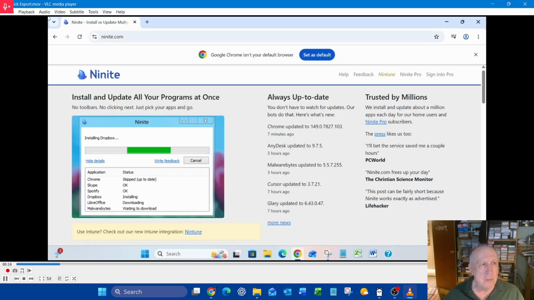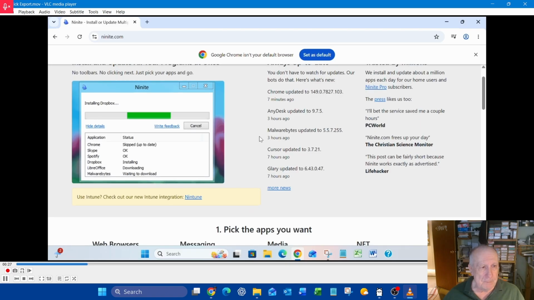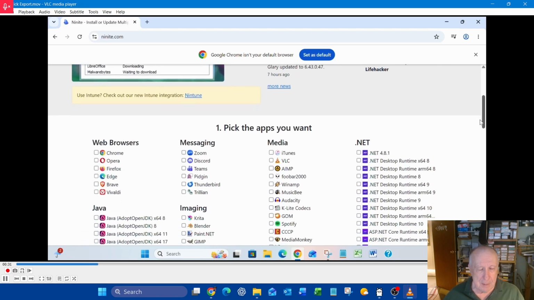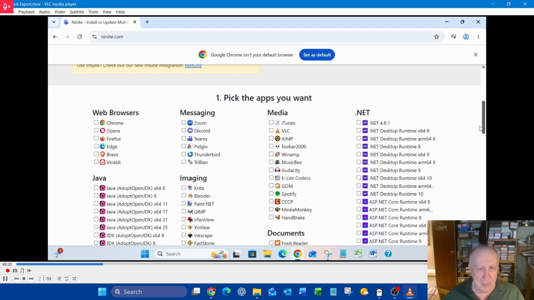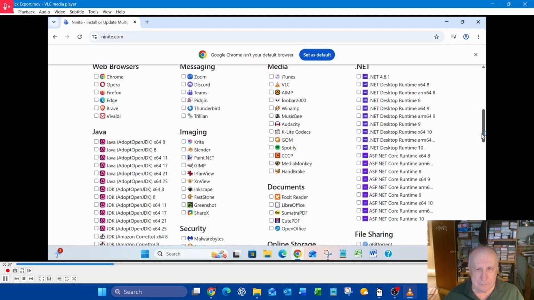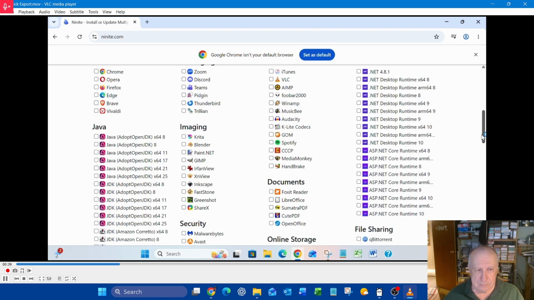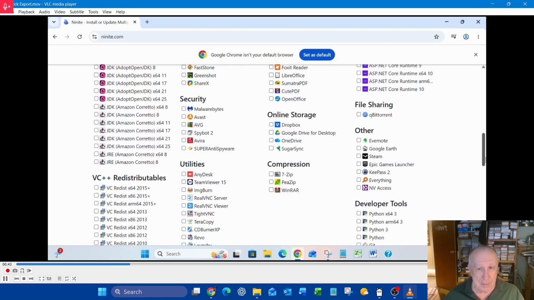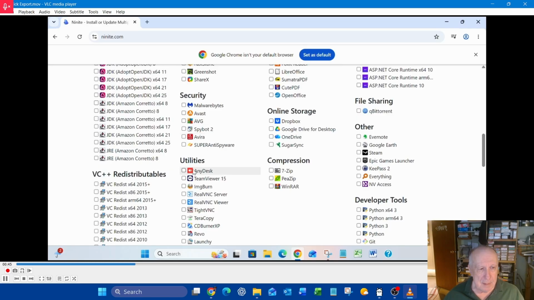Okay, you're going to go to nightknight.com to grab TeamViewer if you don't already have it. I'll show you where to find it. It doesn't matter what browser you use. Scroll all the way towards the bottom of the page. And there it is, TeamViewer. Click on the box.